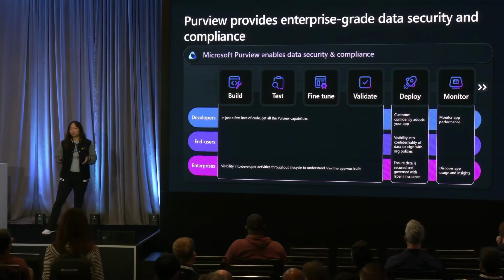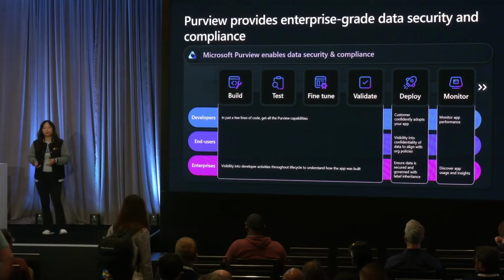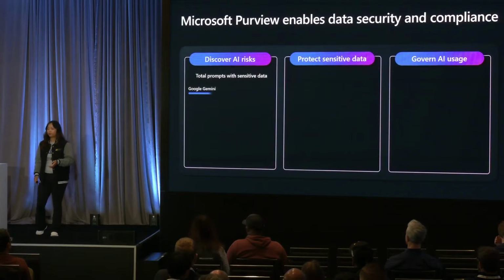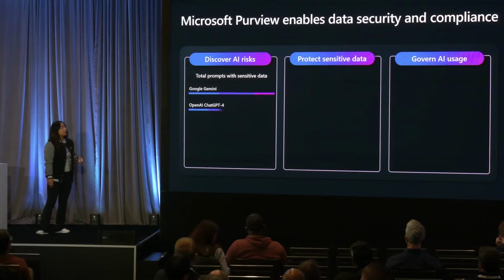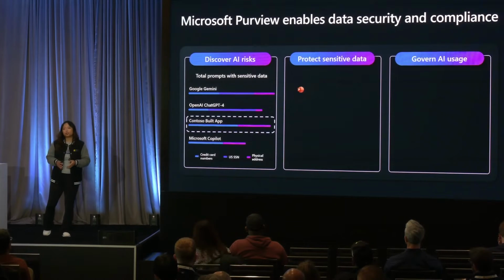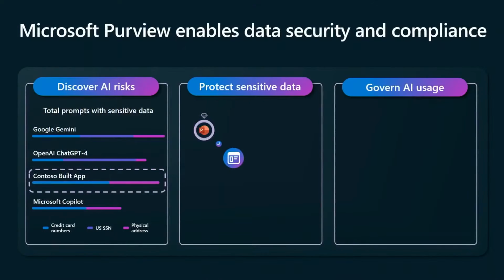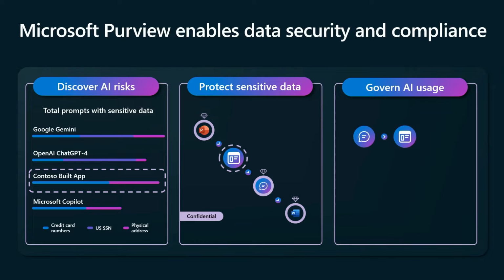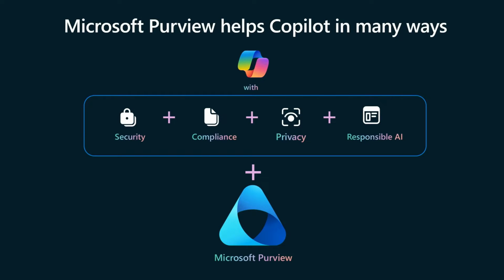Now, you must be curious, what does Microsoft Purview provide you from a value point of view? The core thing that Microsoft Purview helps you with is data security and compliance. We accomplish this through 3 pillars. We discover AI risks, we protect sensitive data, and we govern AI usage. It's through these 3 pillars of value that Microsoft supports the 3 personas: you as a developer, the end user, and the IT administrator that is actually running these solutions.